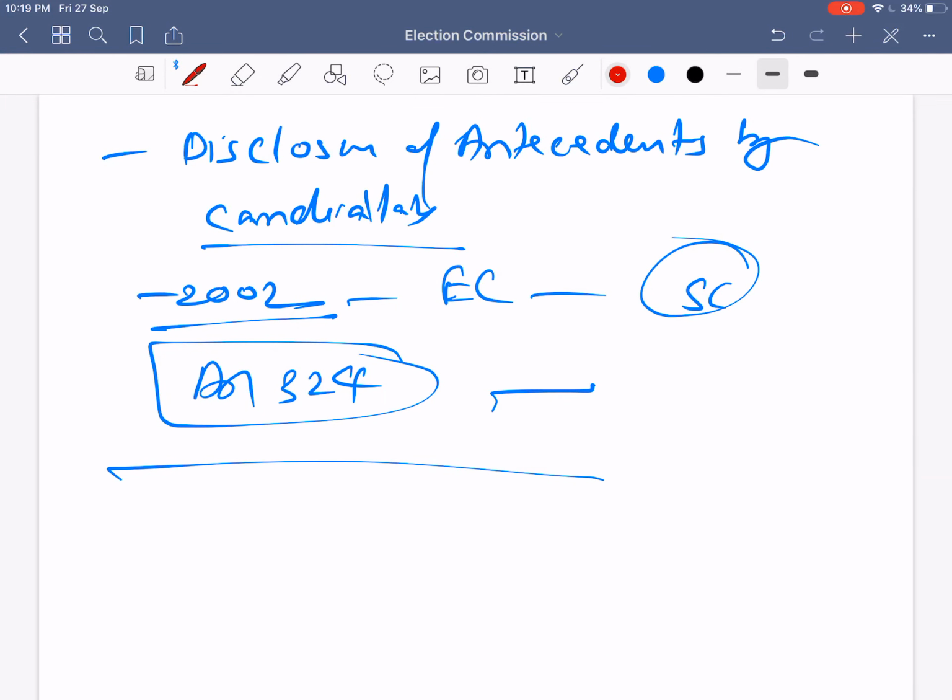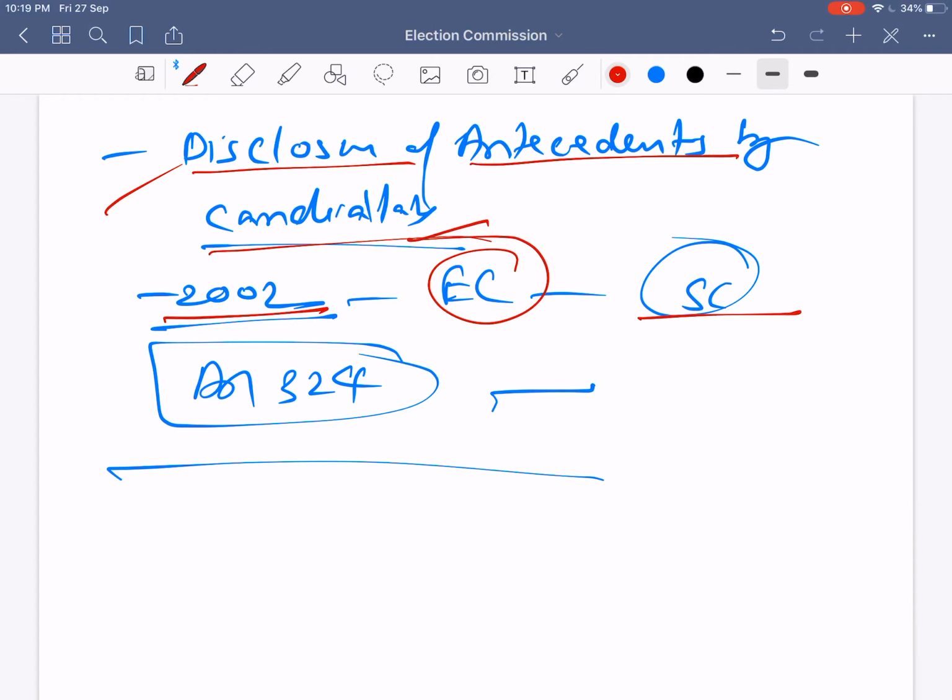Another important reform taken by the Election Commission of India is the disclosure of antecedents by the candidates. That means candidates need to disclose their criminal background or criminal history. That was done in 2002, when the Election Commission gave this condition after taking directions from the Supreme Court, and then, using the power of Article 324, made it mandatory for every candidate to disclose their criminal history.